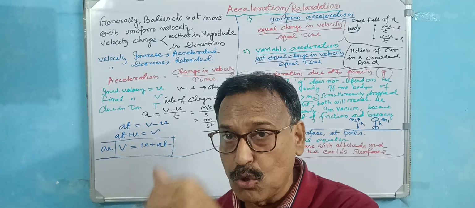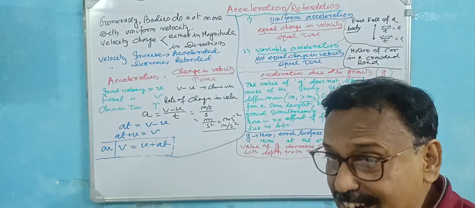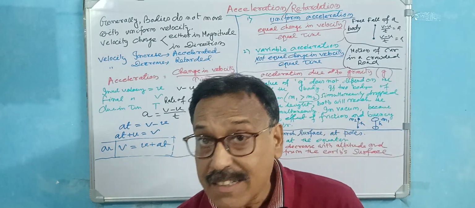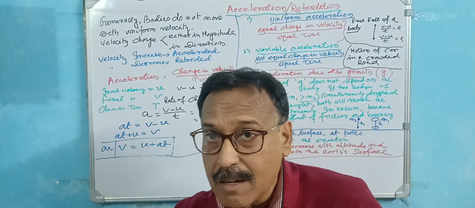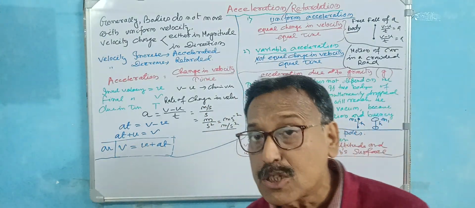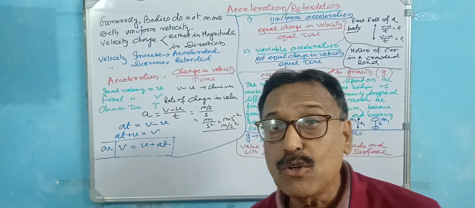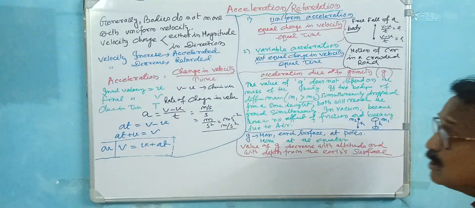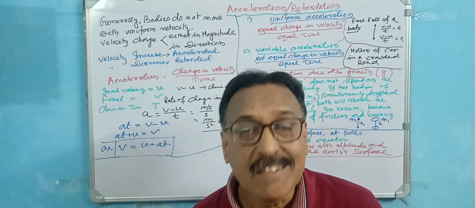In the case of a scooter or bike or vehicles, there is an accelerator, the use of brakes, and the gear system. So accelerate means you increase your speed. If there is an open road, you increase your speed. If there is a very crowded road, you decrease your speed. So negative acceleration is called retardation. You apply your brake for controlling the speed. So these are new terms: acceleration, and the negative or opposite term of this, retardation.